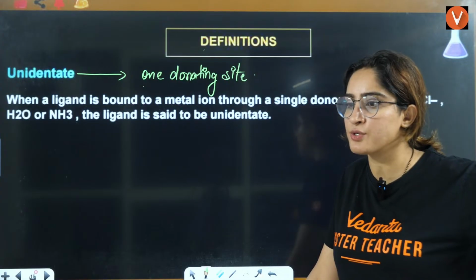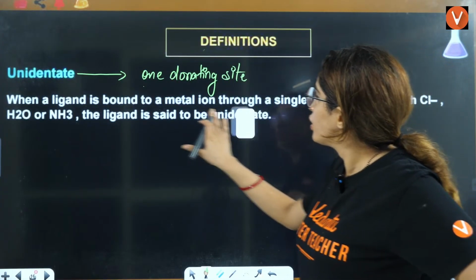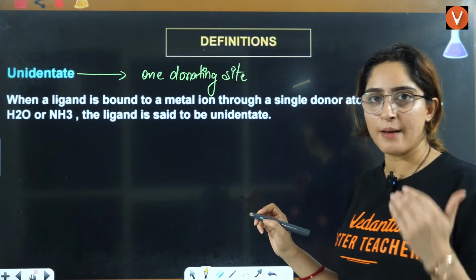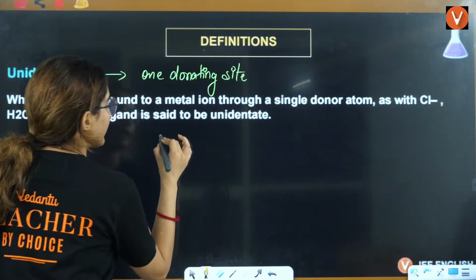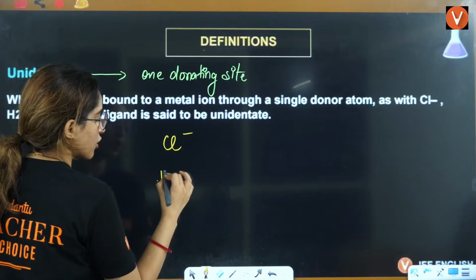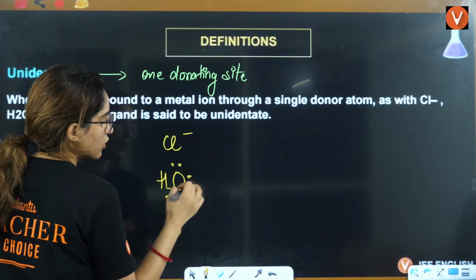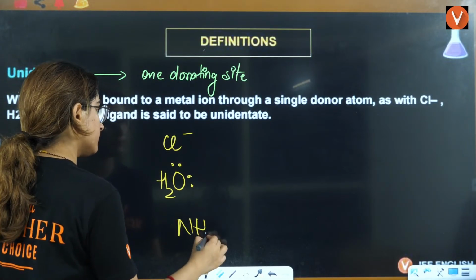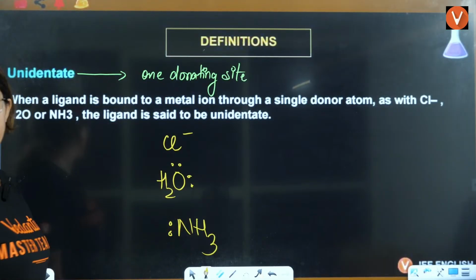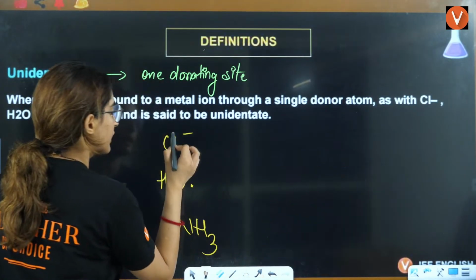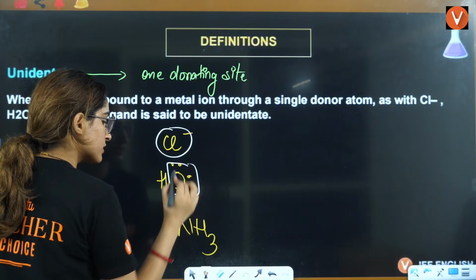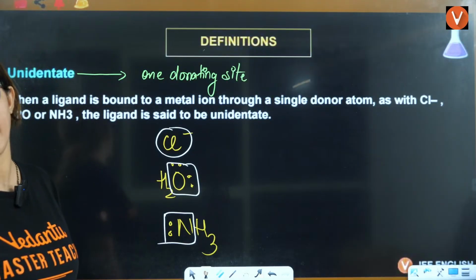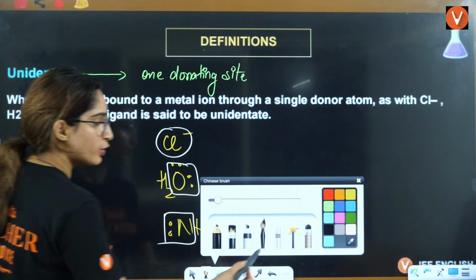Examples of unidentate ligands: first is fluoride ion, which has only one donating site. Water has only oxygen as the donating site. NH3 has only nitrogen as the donating site. So only one donating site, so they are said to be unidentate.